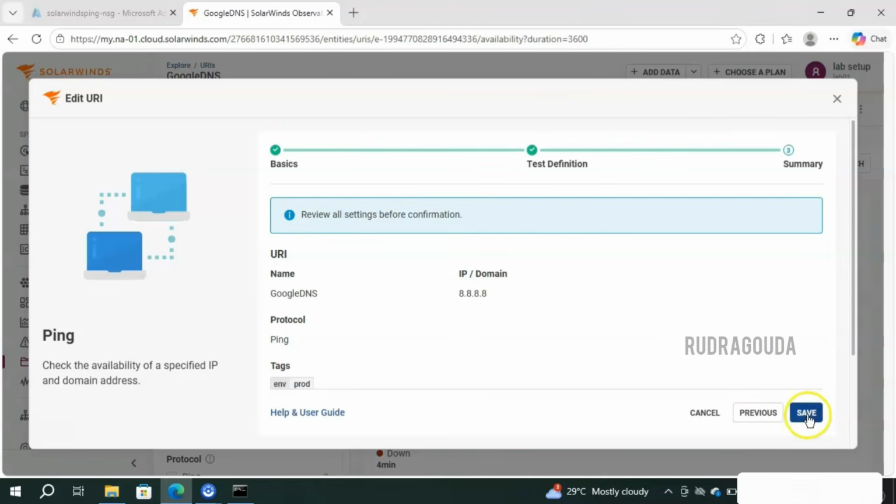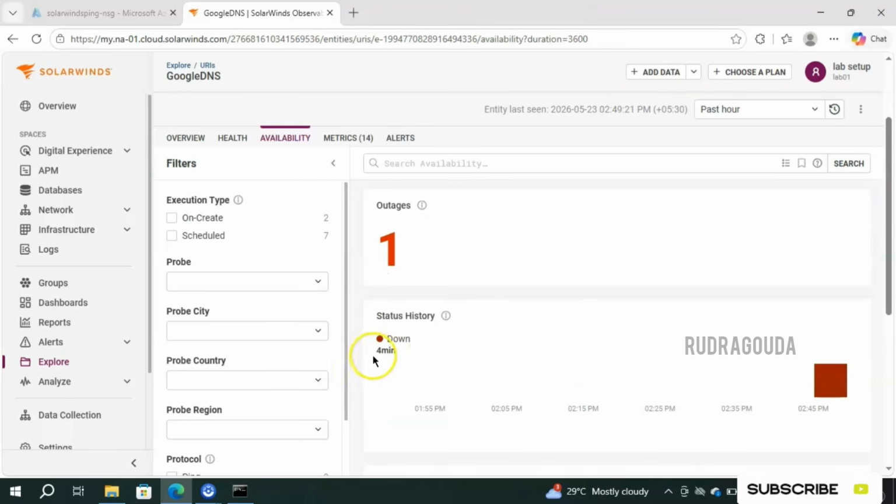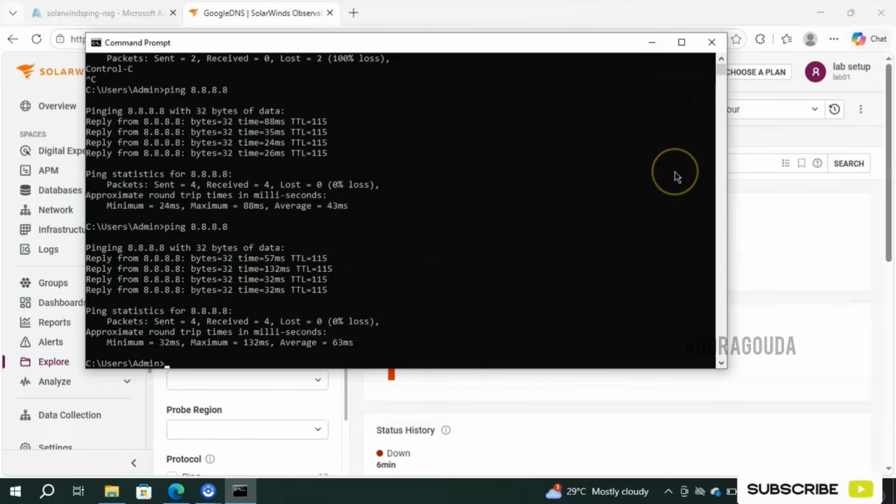I want to show how the data will look in your SolarWinds SaaS, so I should definitely take one which is working. Okay. If you're interested in the not working part, yes, this is how you will get the information, right? You are able to see the response here. Status history is down. But if you wait for some more time, now you will get the correct result, because this particular Google DNS IP address is pinging properly. We should be able to see the result in the SolarWinds SaaS as well.